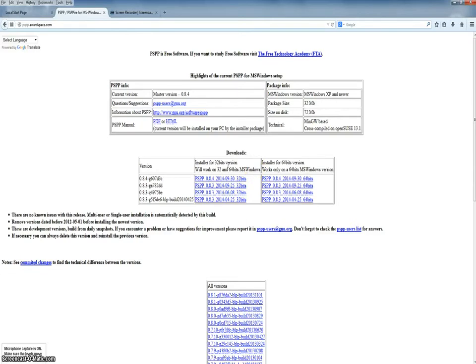If you have a 64-bit machine, then you can download the PSPP 0.8.4 64 bits program. Notice it will work only on a 64-bit machine. Since this is a 32-bit, I'm going to download it to this computer by clicking on this first choice.